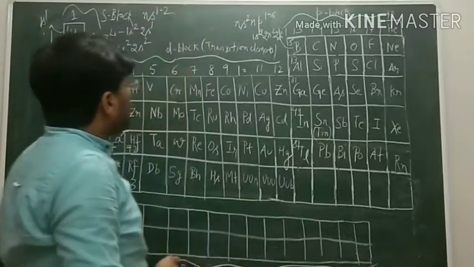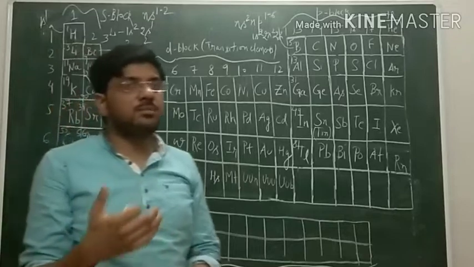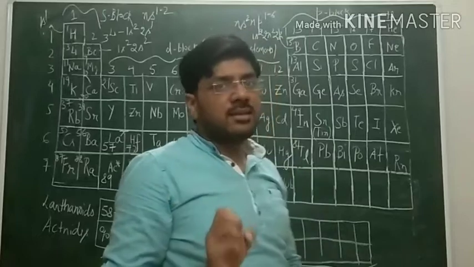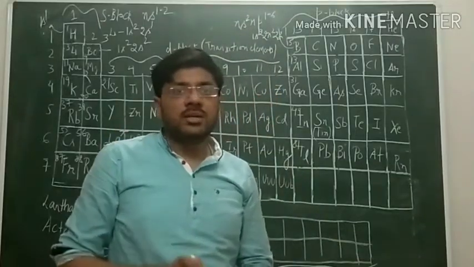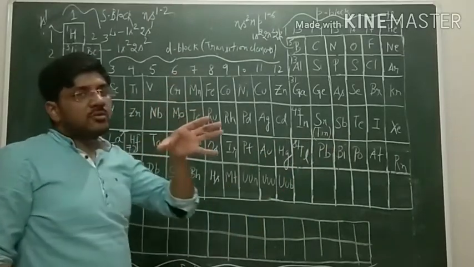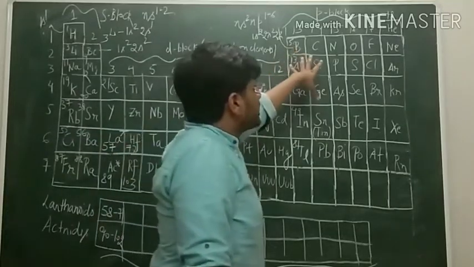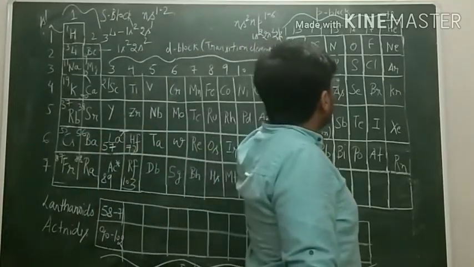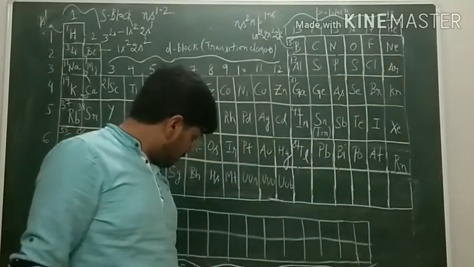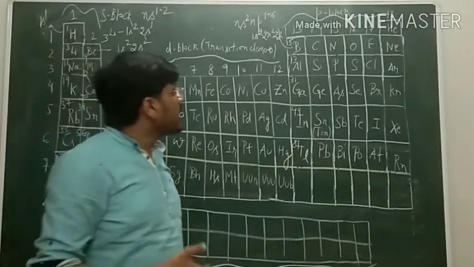Now we know that in the p subshell there are 3 p orbitals, px, py, pz, which are degenerate, meaning all 3 p orbitals have the same energy, and in one orbital we know 2 electrons can be accommodated. So a total of 6 electrons can be present. So we can say that there are 6 groups included in the p block, from group number 13 to 18. Next comes to our mind the question of what the general properties of these p block elements are.